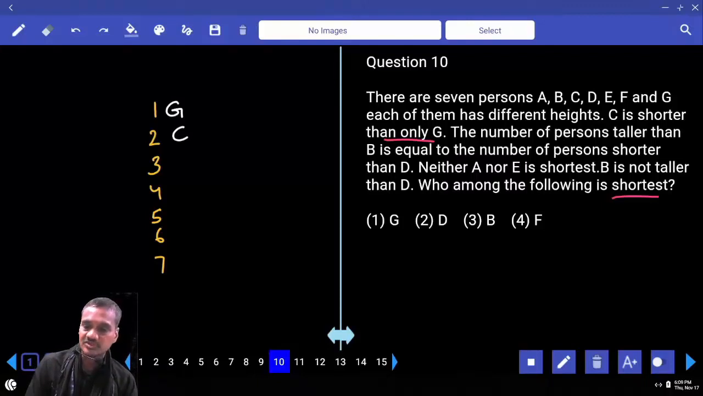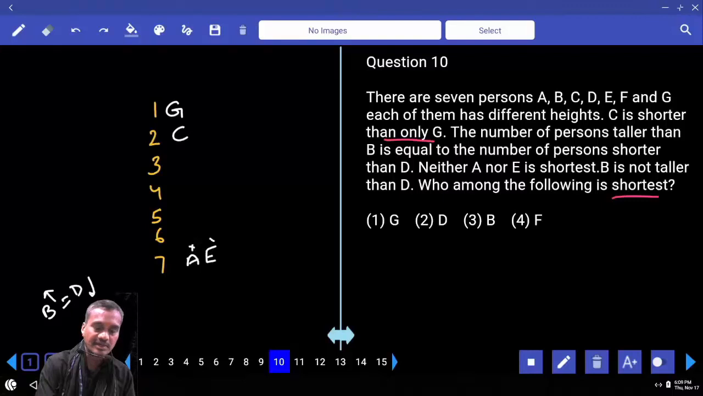Then next one, she is shorter than only G. Number of persons taller than B equals the number of persons shorter than D. Hence B and D, number of persons taller than B, same as D. Neither A nor E is the shortest. A cannot be the shortest, E cannot be the shortest. And at the same time, G and C cannot be the shortest.